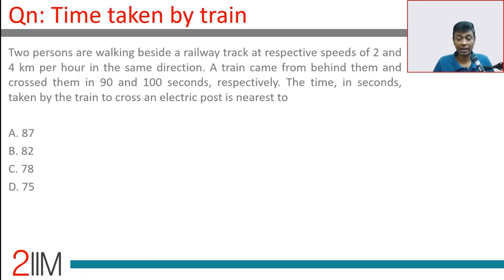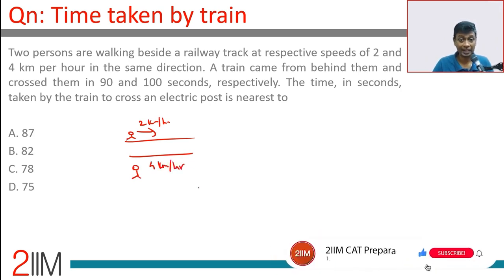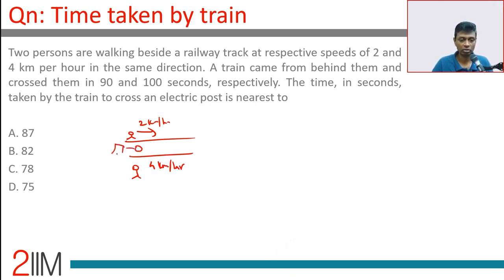2 persons are walking beside a railway track at respective speeds of 2 and 4 kilometers per hour in the same direction. So a railway track. A is going at 2 kilometers per hour. B is going at 4 kilometers per hour. A train came from behind them and crossed them in 90 and 100 seconds respectively. The train crosses them. That means the length of the train is crossed. Relative speeds are t minus 2 and t minus 4, where t is the train's speed. T minus 2 and t minus 4 crossed in 90 and 100 seconds. T minus 2 is the faster relative speed, traveled in 90 seconds and 100 seconds.